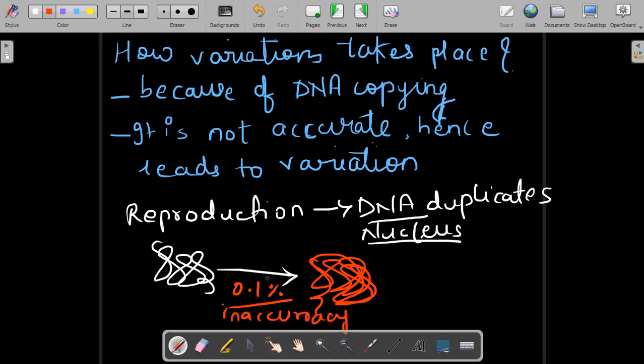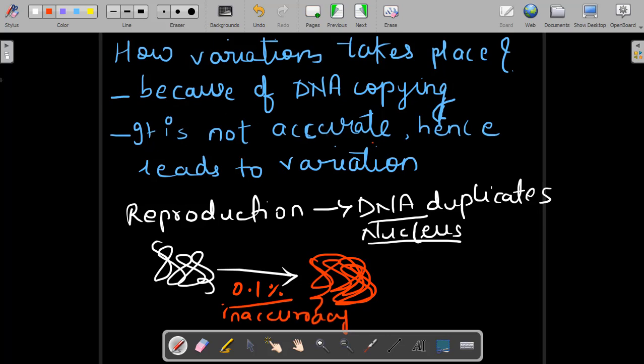So, why is the variation happening? Because the DNA copying mechanism is not accurate. It is not 100% correct, right? And hence, it leads to variations, and these variations are important for survival.